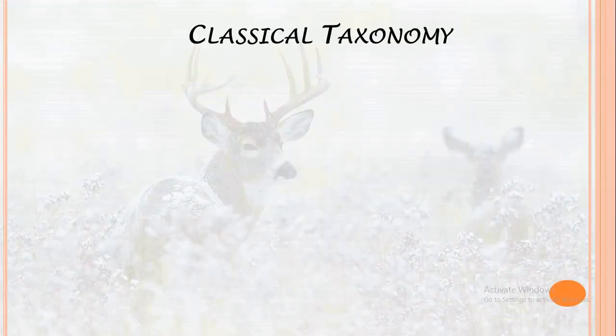So there are two major eras in the field of taxonomy. One is classical taxonomy and another is modern taxonomy, or more specifically called as new systematics. So first of all, we will talk about classical taxonomy and then we will have a look over new systematics.